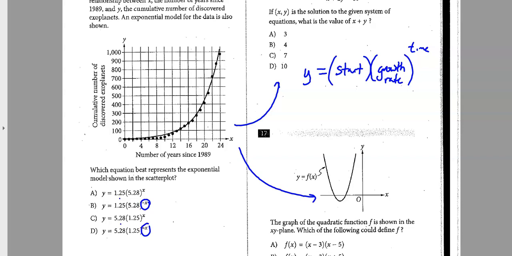Remember, negative exponents approach 0. So you guys are gone. Can't be those two. So now I just have to figure out this 1.25 and 5.28.